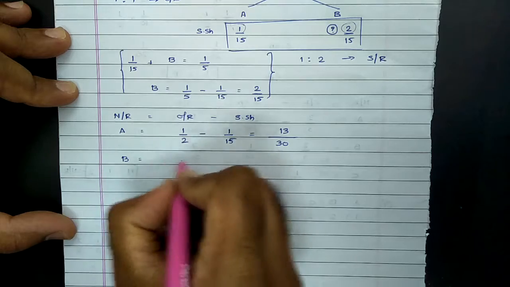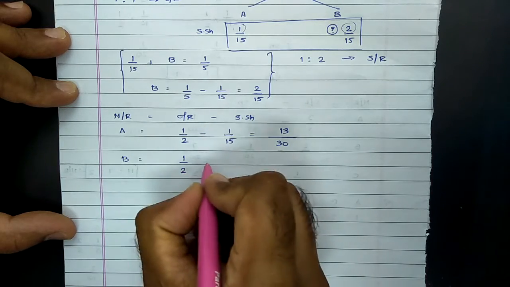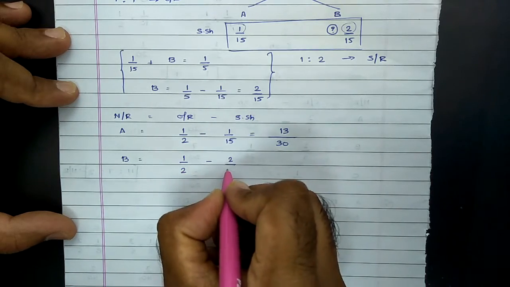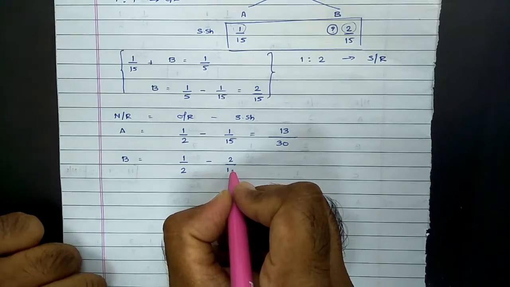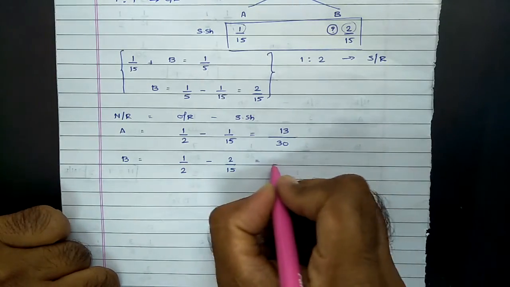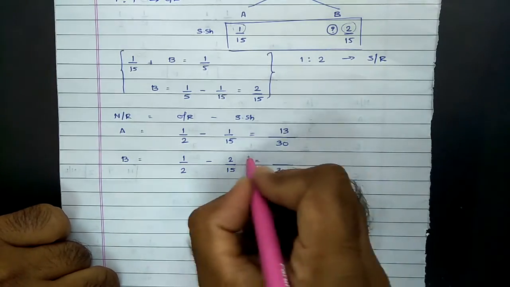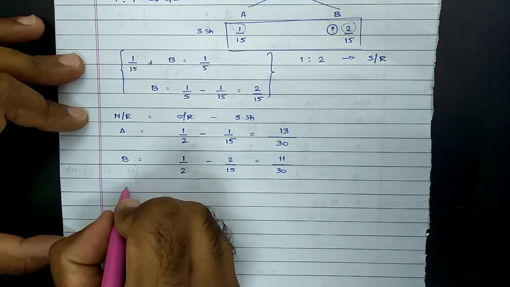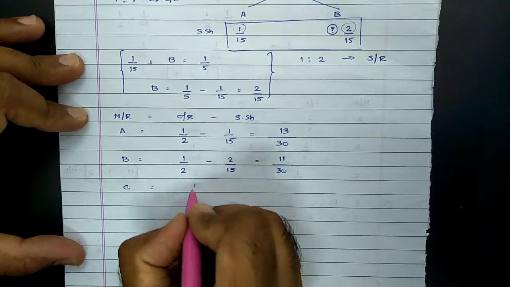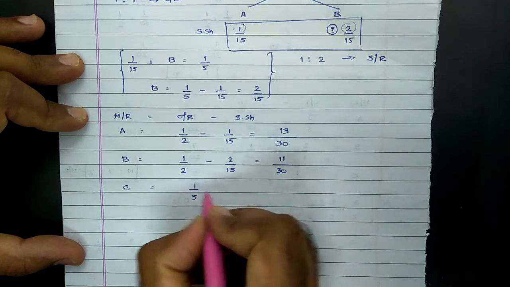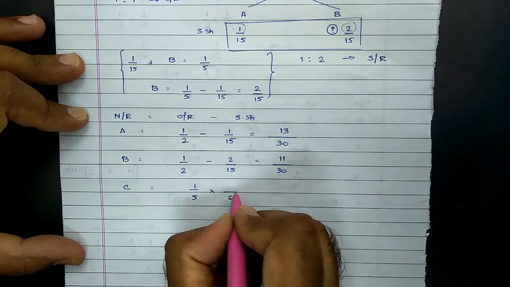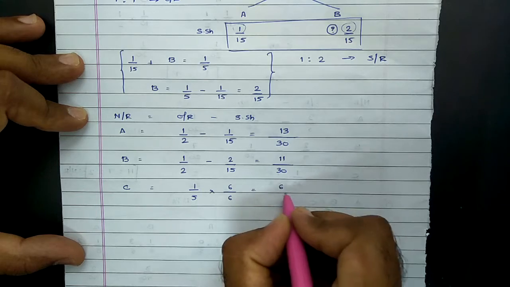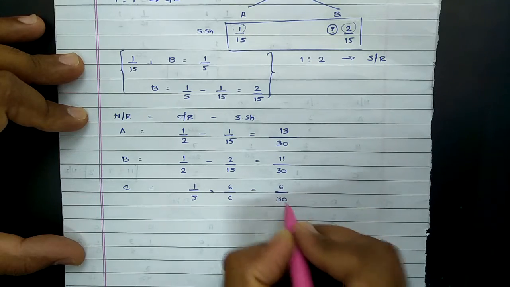Same way for partner B, the old ratio was 1/2 and the sacrifice made by B is 2/15. Again the LCM comes to 30, 15 minus 4, so this comes to 11/30. C is the new partner admitted for 1/5 share in profit. To convert the denominator into 30, we multiply both sides by 6, so on simplification it comes to 6/30.